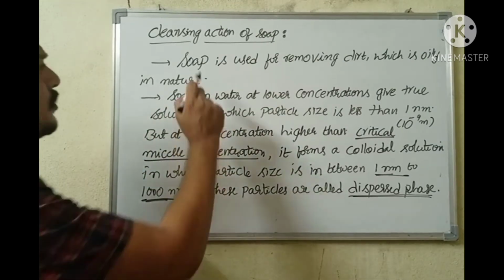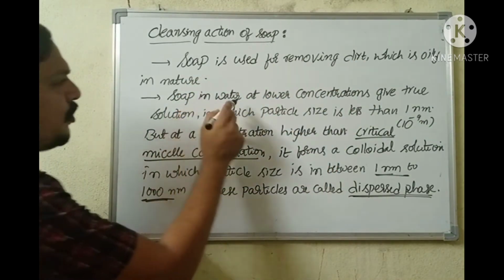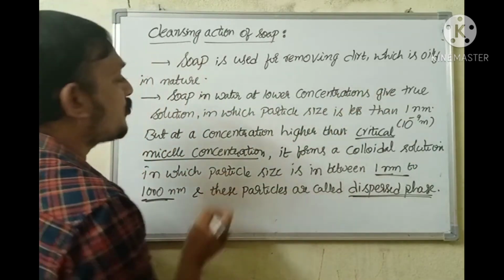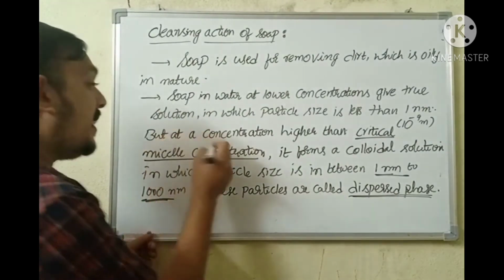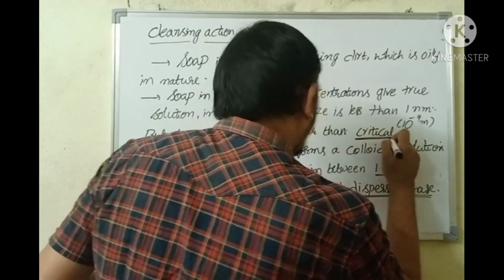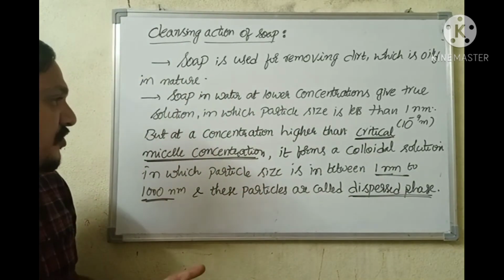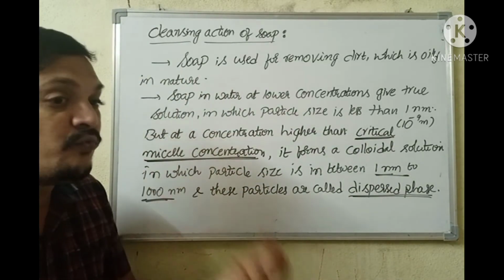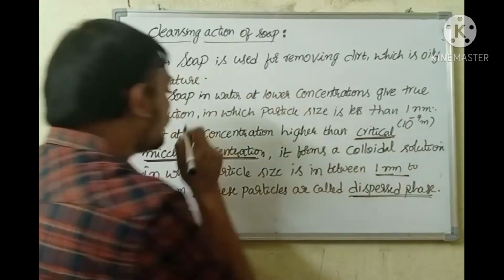Soap is used for removing dirt which is oily in nature. Soap in water at lower concentrations gives a true solution in which particle size is less than 1 nanometer, but at a concentration higher than the critical micelle concentration, that means the concentration of soap solution in water above which a colloidal solution is formed, is referred to as critical micelle concentration.